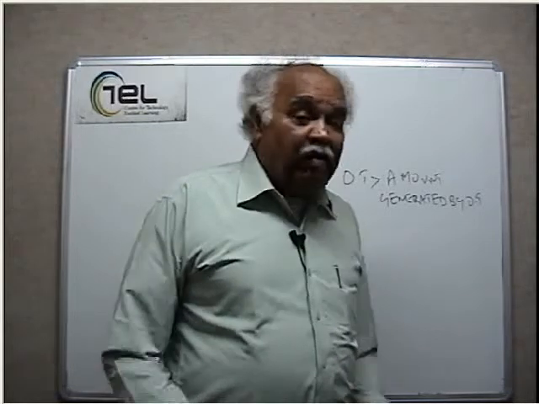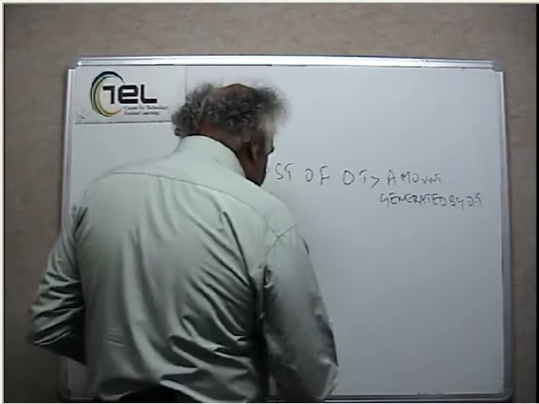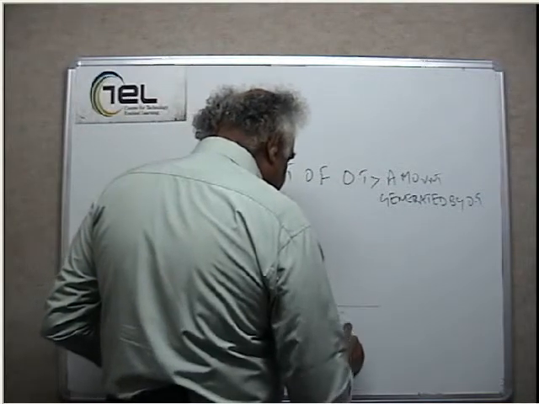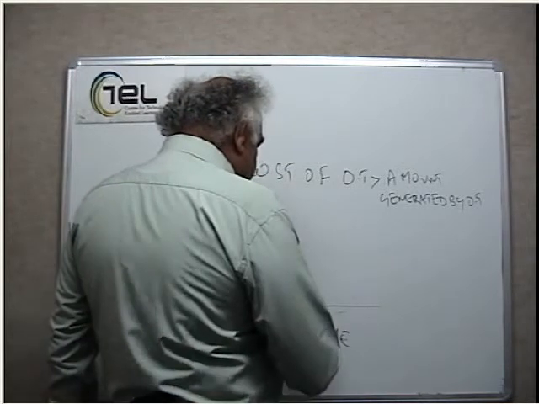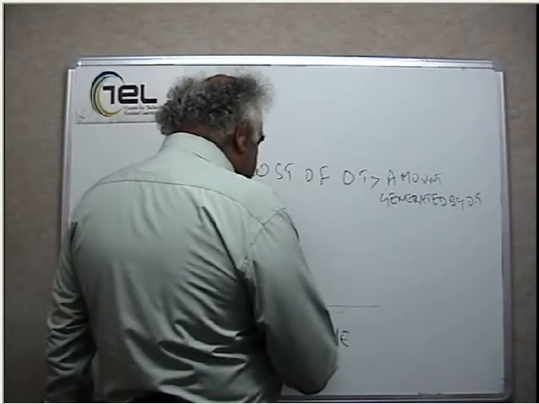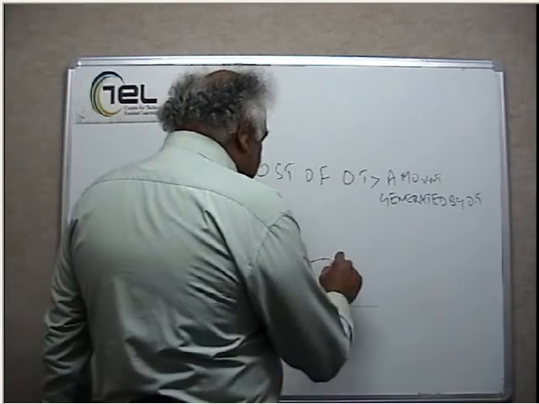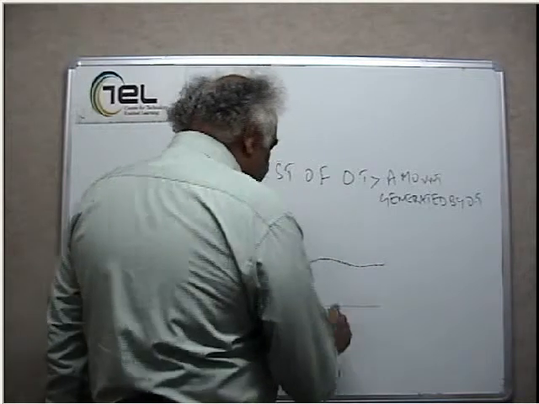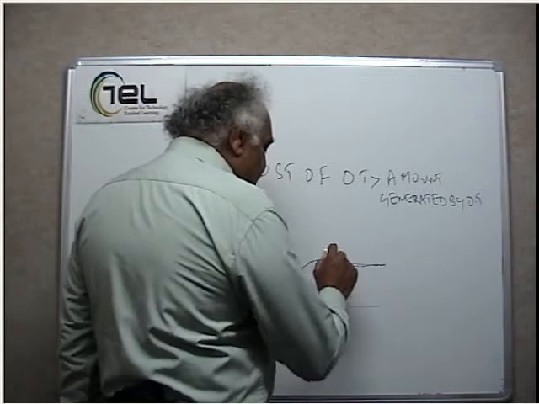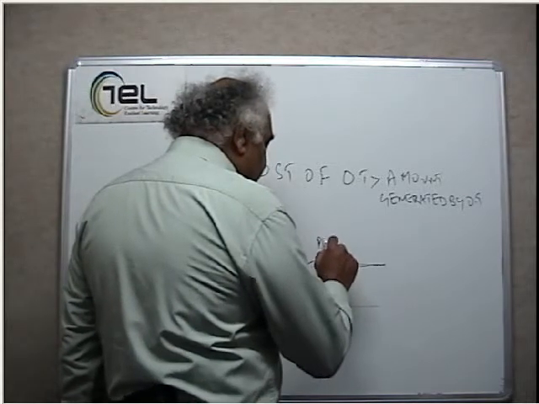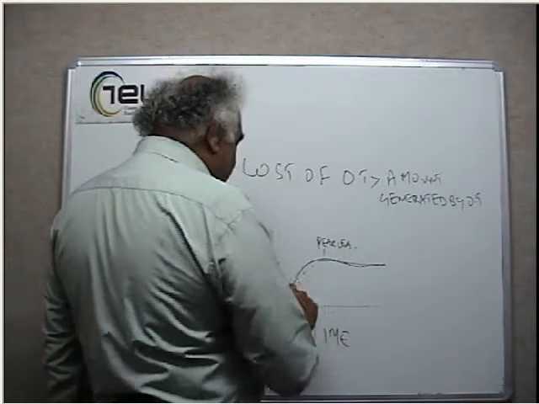Then comes the learning curve. What is the learning curve? This is time, this is output. Initially, this fellow may be giving a small output, then gradually it will go up, then it will come steadily. So with the help of time, this will go up and then it will flatten. That means here he has reached the peak level. Afterwards, output may not go up, but initially it will go up.